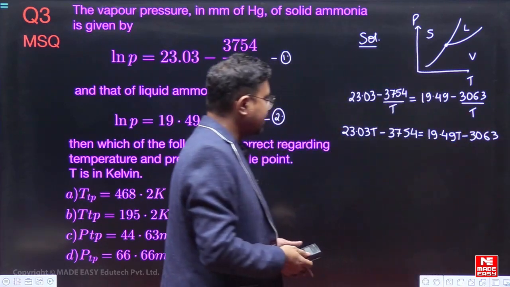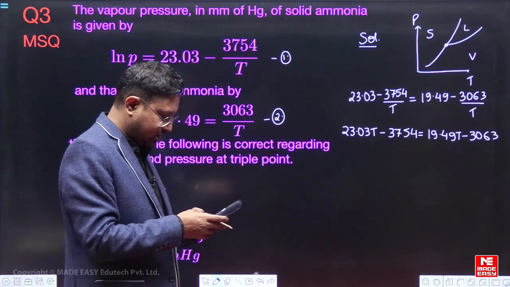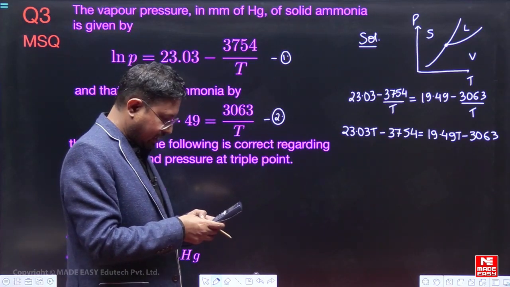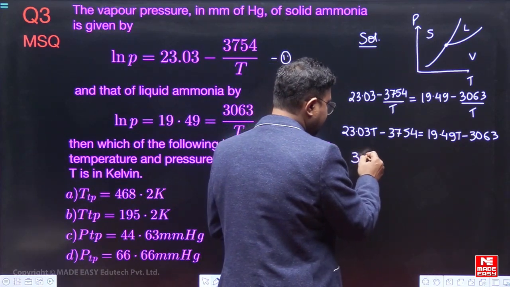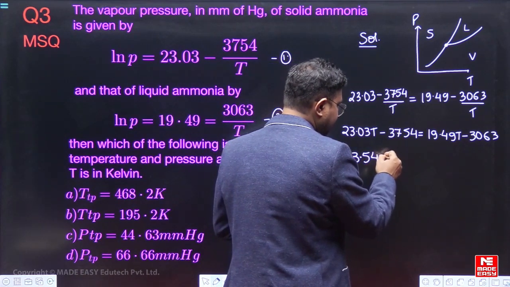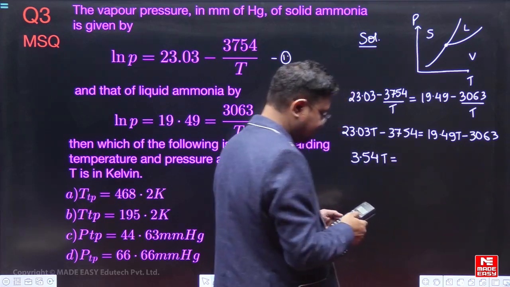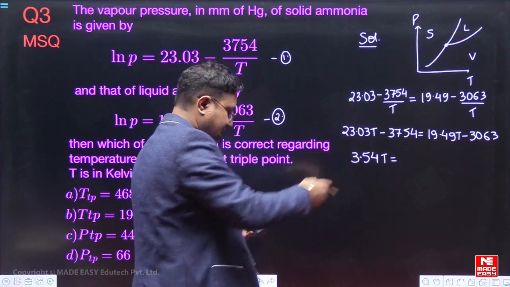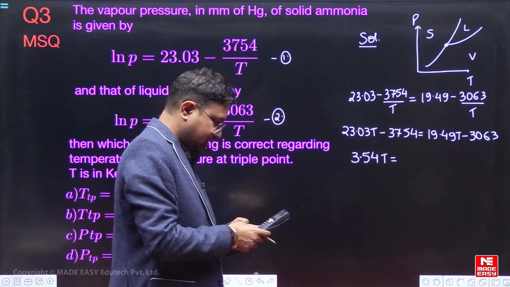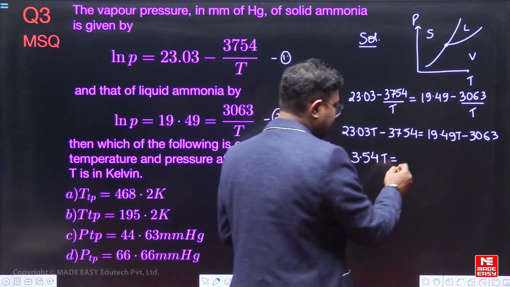Now let us rearrange this a little. 23.03 minus 19.49, so this will be 3.54 T, this is capital T, and 3754 will go on the other side, minus 3063. So 691.